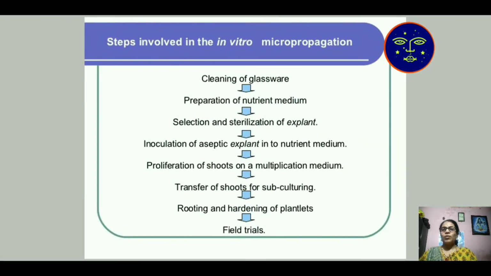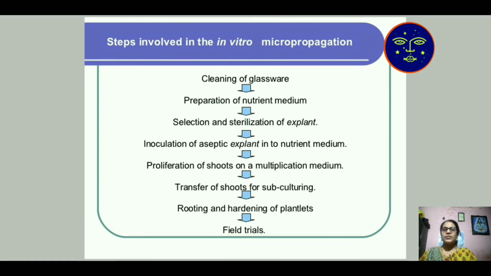Then the steps involved in the in vitro micropropagation method. Number one, cleaning of glassware. Second, preparation of nutrient medium. Third, selection and sterilization of explant. Fourth, inoculation of aseptic explant into nutrient medium. Then proliferation of shoots on the multiplication medium. Transfer of shoots in subculturing. Rooting and hardening of the plantlets and field trial. This is 1, 2, 3, 4, 5, 6, 7, 8.